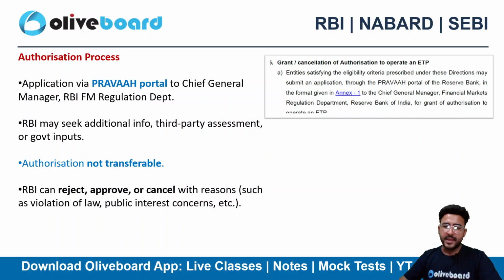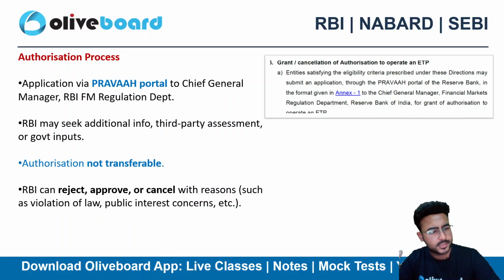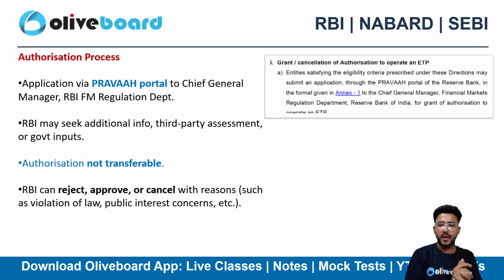And definitely RBI can reject it, it can approve it, or it can even cancel it for certain reasons, right? Let's suppose if there is any kind of violation of law or any kind of public interest concerns, right? So they can definitely revoke the approval, they can reject it.